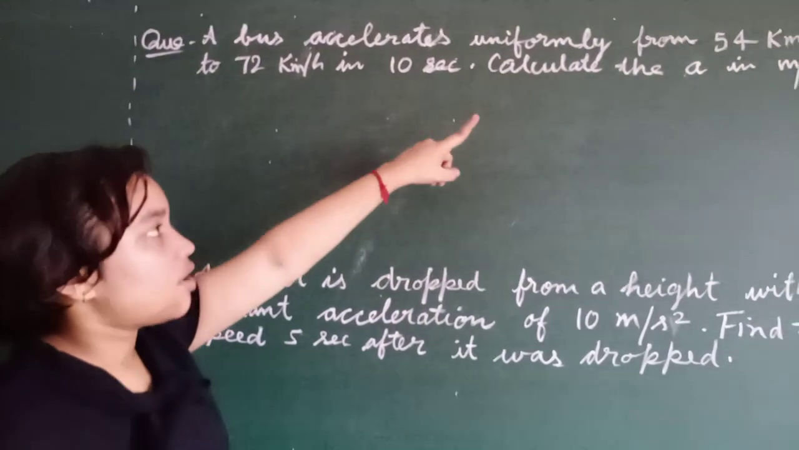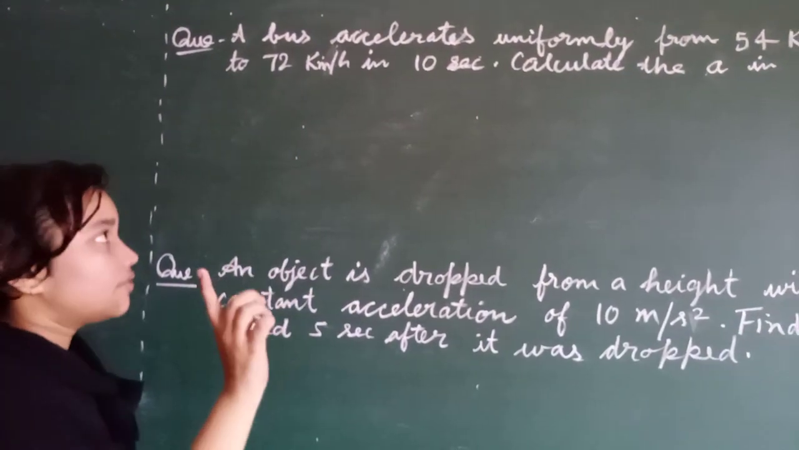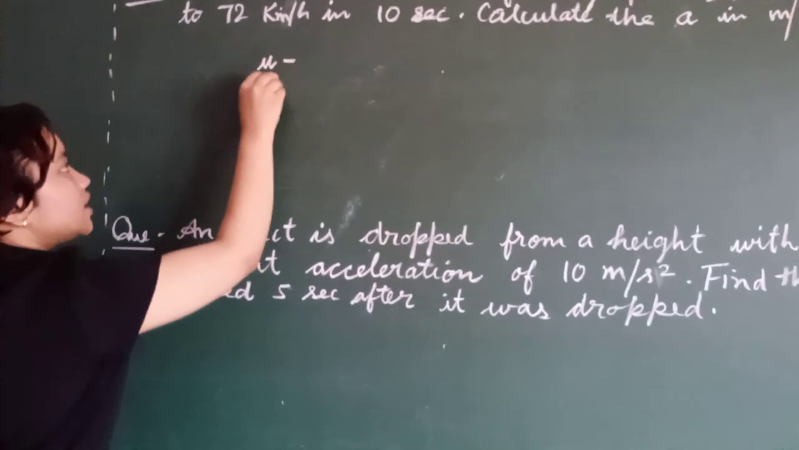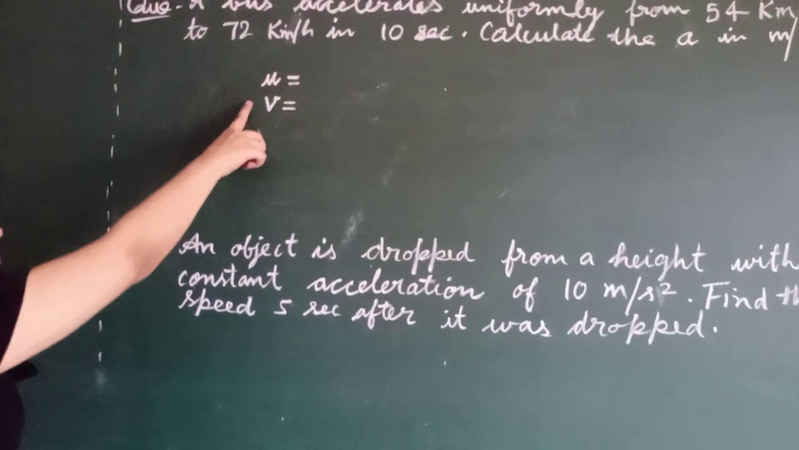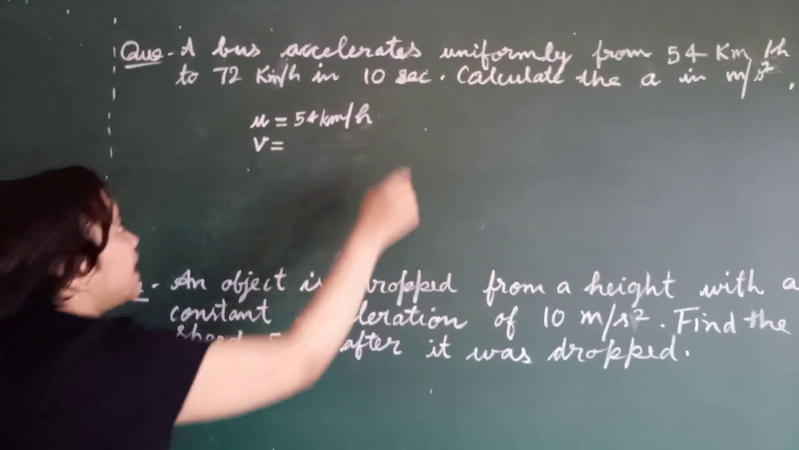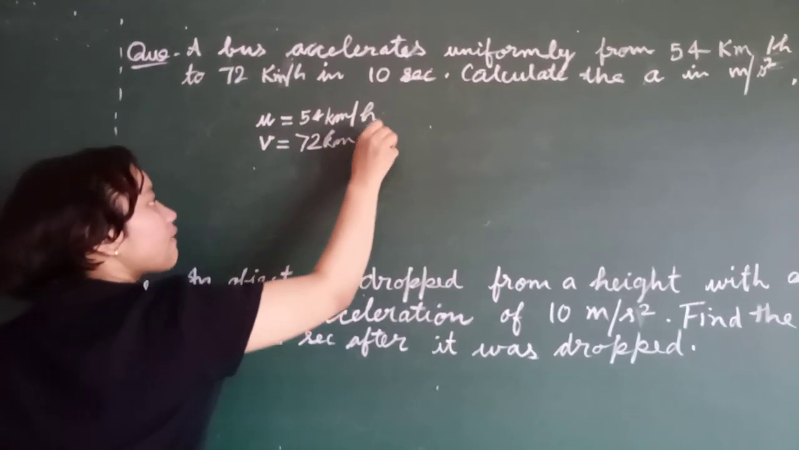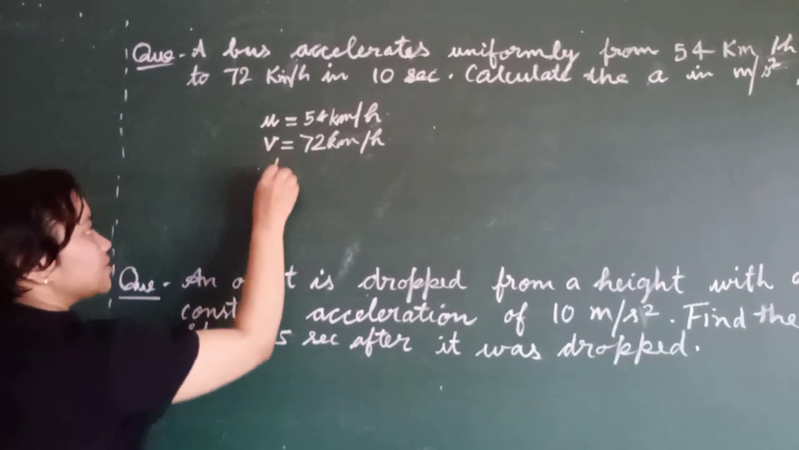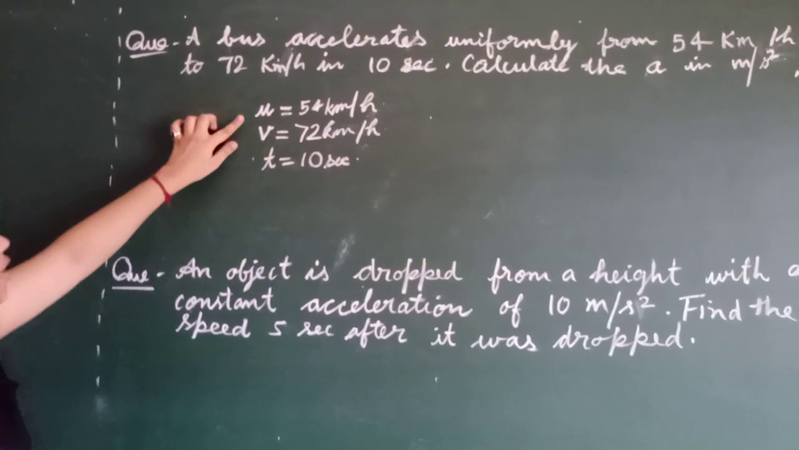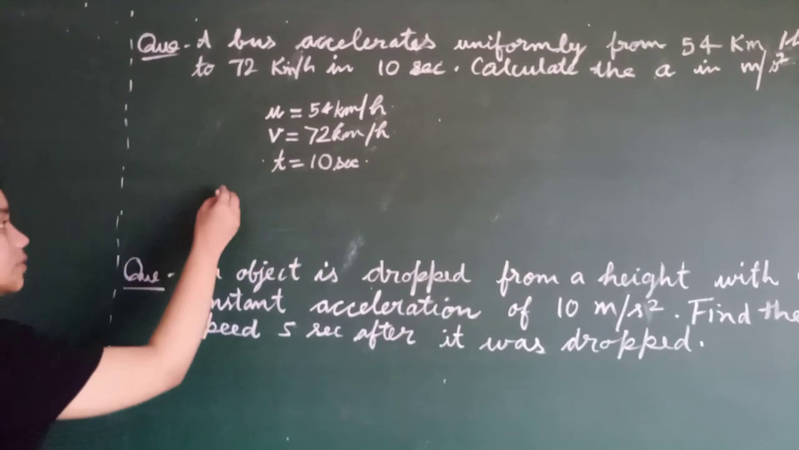So the bus accelerates uniformly from 54 kilometers per hour to 72 kilometers per hour. So what is the initial velocity? Initial velocity is denoted by u and final velocity is denoted by v. So initial velocity is 54 km per hour and final velocity is 72 km per hour. And time is 10 seconds. We have been given the initial velocity, final velocity and time. Now we have to find the acceleration.